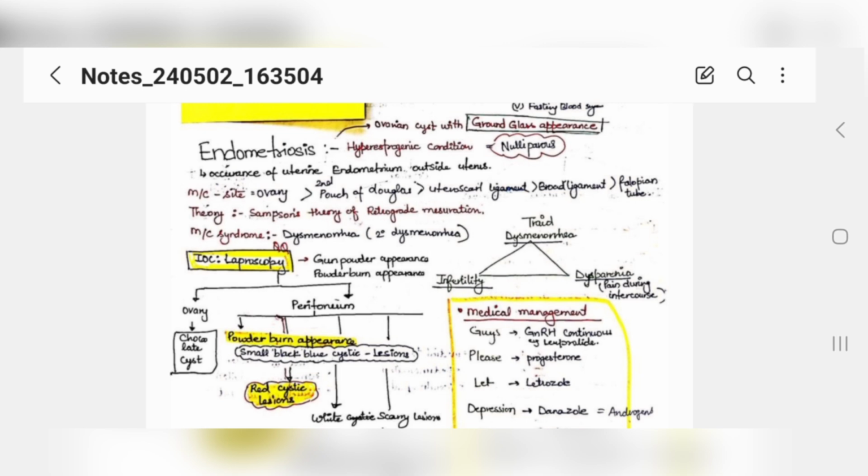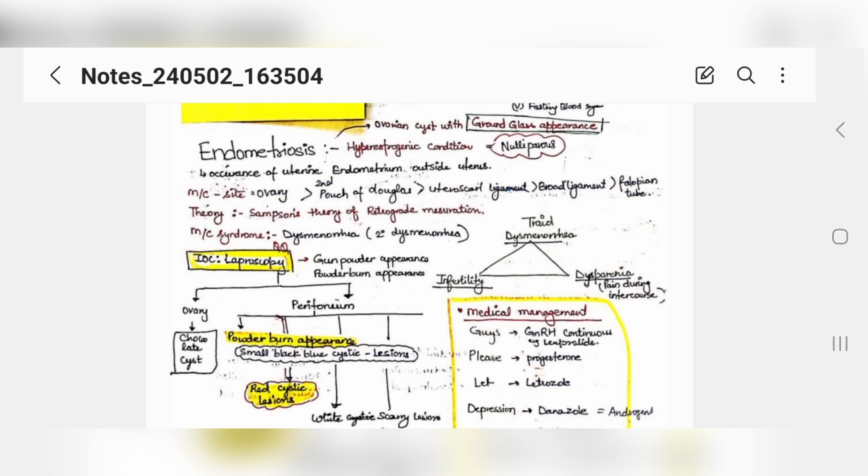The most common site of endometriosis is the ovaries, then you have the pouch of Douglas, then your uterosacral ligament, then broad ligament, then fallopian tube at last. What is endometriosis? Basically, it is endometrium outside the uterus. We have endometrium and myometrium. So if your endometrium is outside your uterus, you will be having pain at that site also, right?